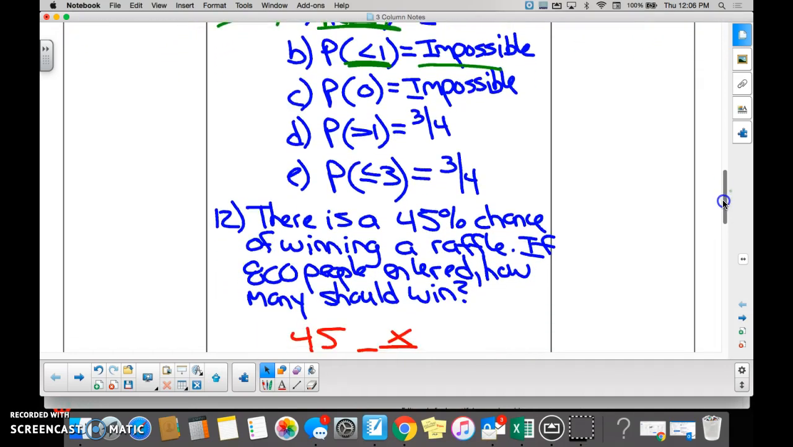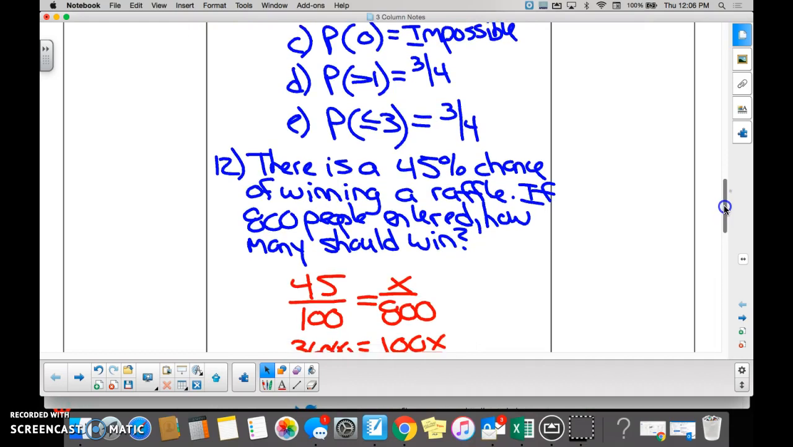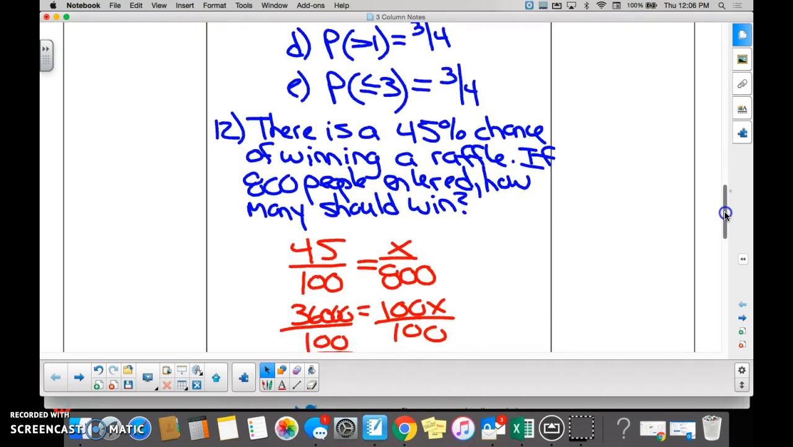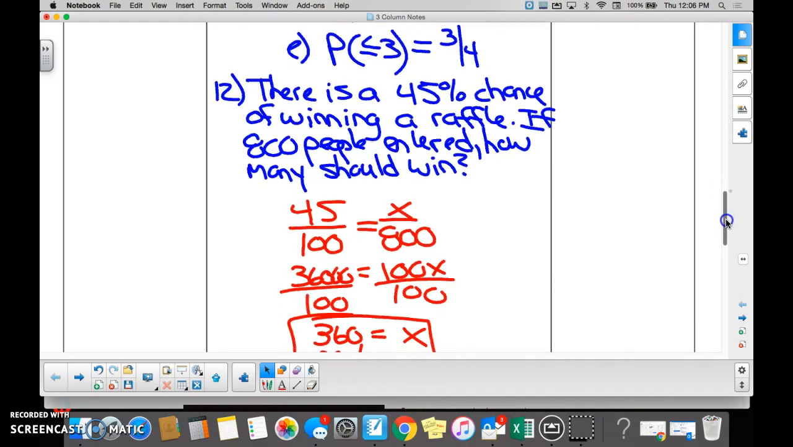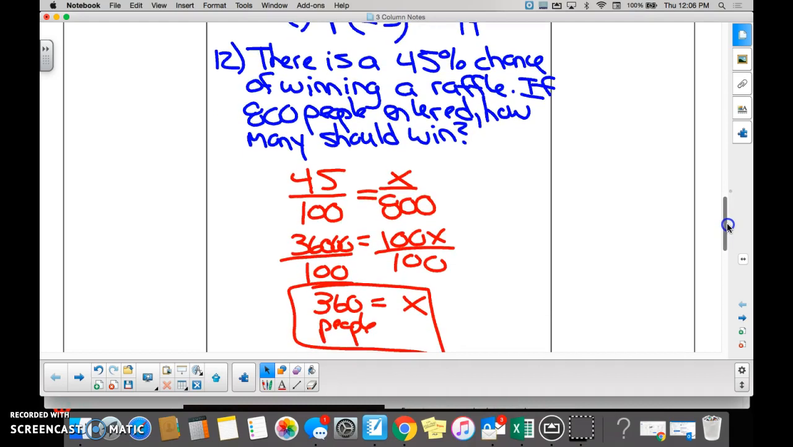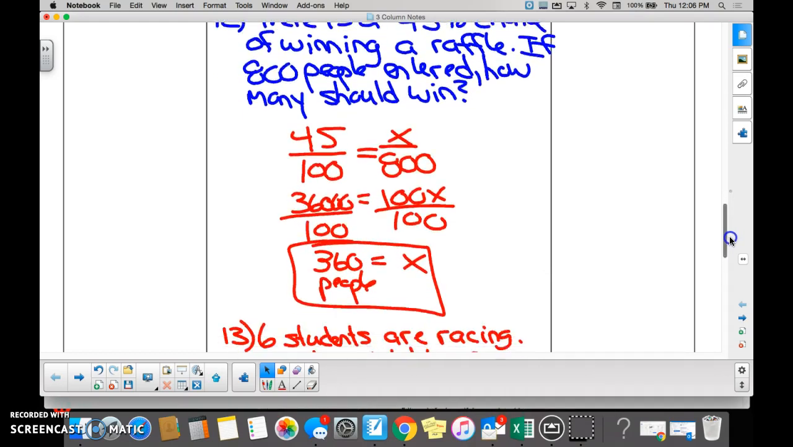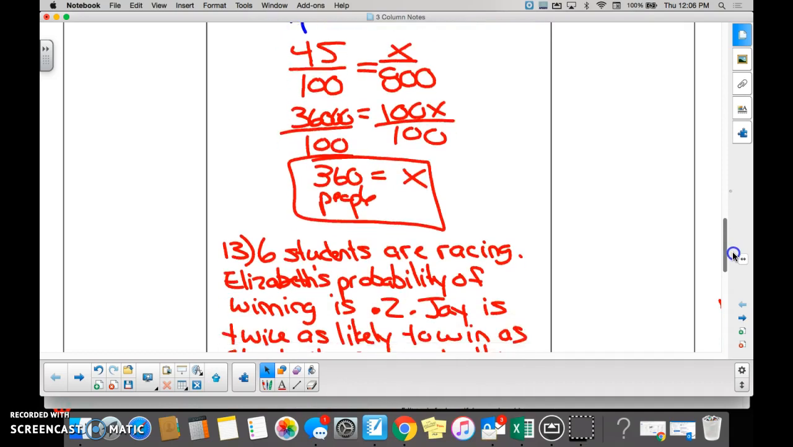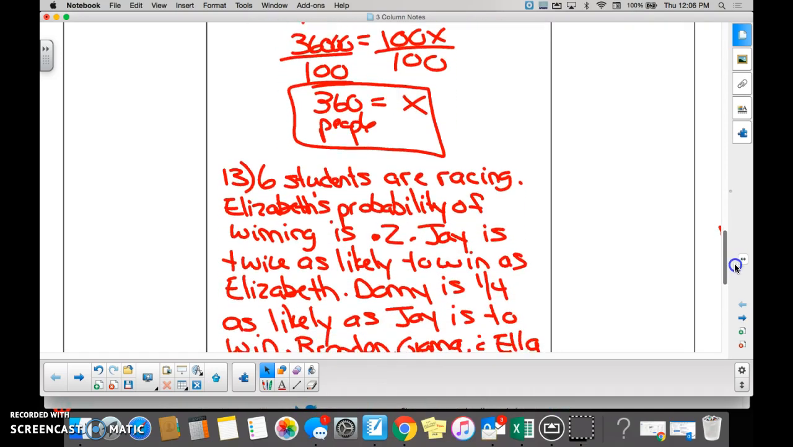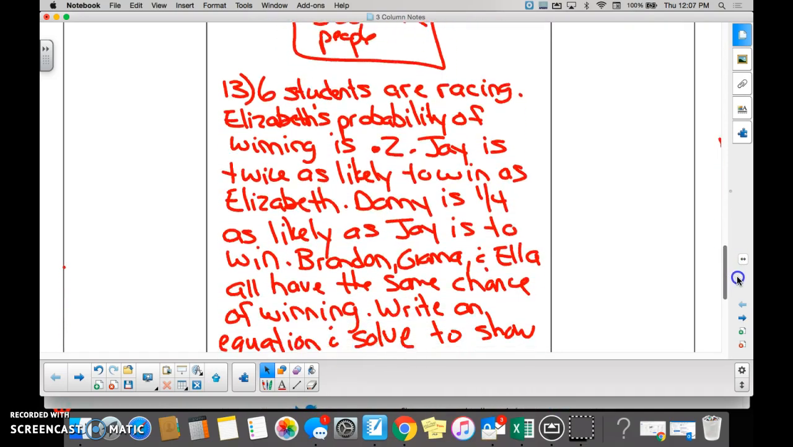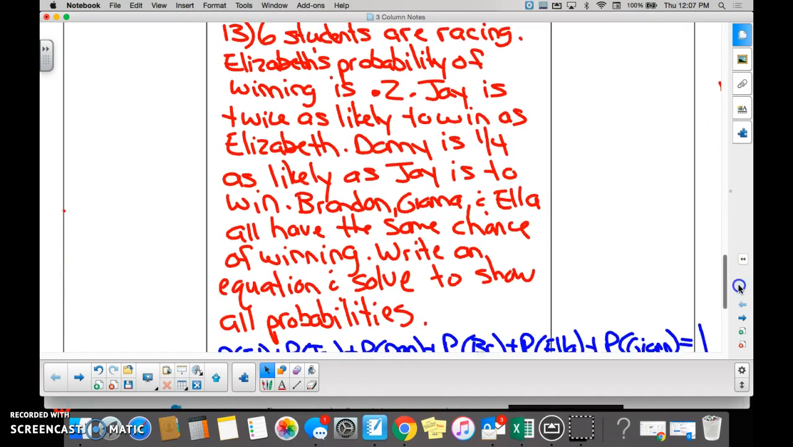Number 12, I'm not going to talk through this one very long. Set up your proportion. Proportions are not going to go anywhere on you ever. So set up your proportion to answer the question. And then number 13, again, I would read through this one just to make sure you're clear on what you're doing here. We talked about on a word problem, assign your variable.